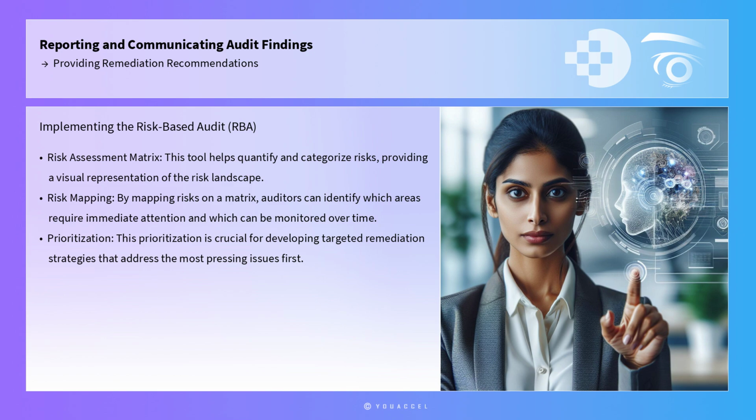To effectively implement the RBA, auditors can use the Risk Assessment Matrix. This tool helps quantify and categorize risks, providing a visual representation of the risk landscape. By mapping risks on a matrix, auditors can identify which areas require immediate attention and which can be monitored over time. This prioritization is crucial for developing targeted remediation strategies that address the most pressing issues first.